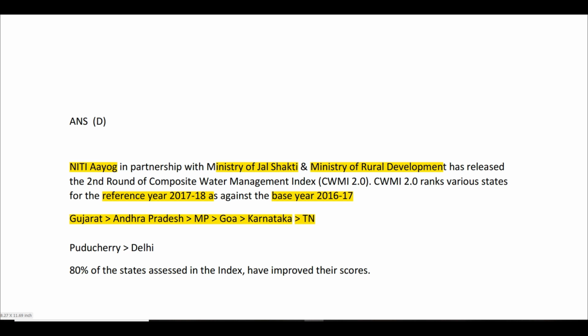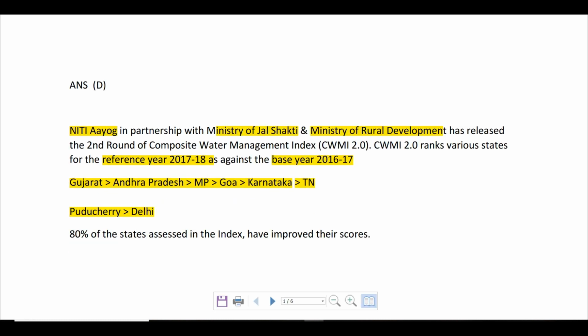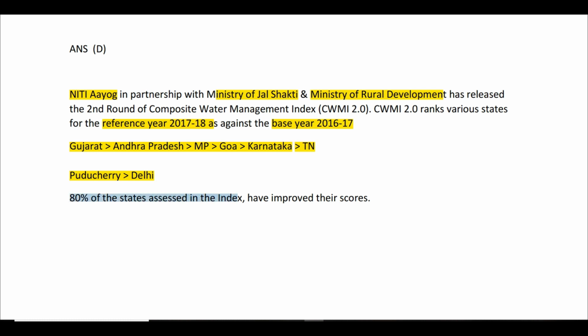So Gujarat, Andhra Pradesh, Madhya Pradesh, Goa, Karnataka. Top 5 is more than sufficient. So these are the top 5. Puducherry has come out at the top among union territories, followed by Delhi, and 80% of the states have improved their scores. So this is with regards to the Composite Water Management Index 2.0.